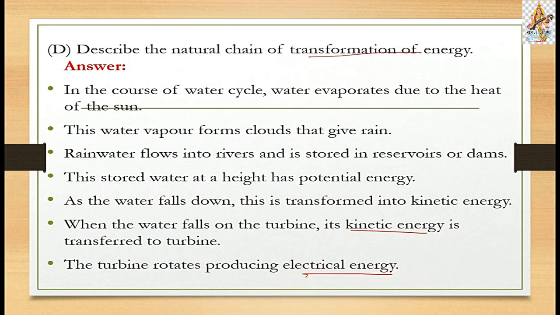Okay, see, here first is potential energy, then it is transformed into kinetic energy. Kinetic energy is transformed into electric energy. So the transformation of energy is done.